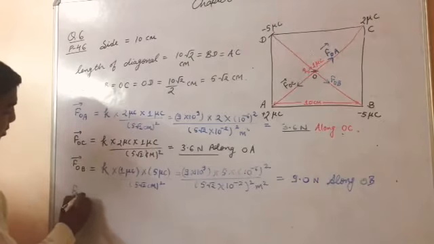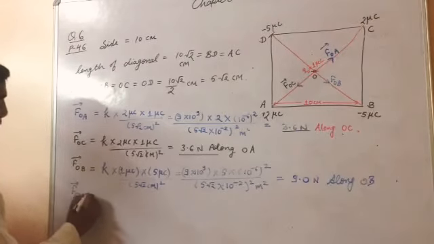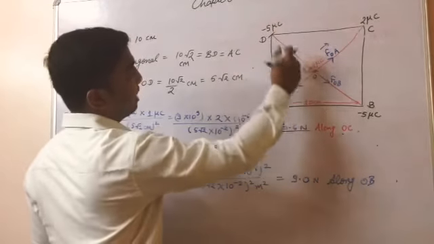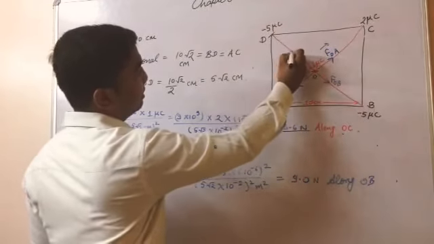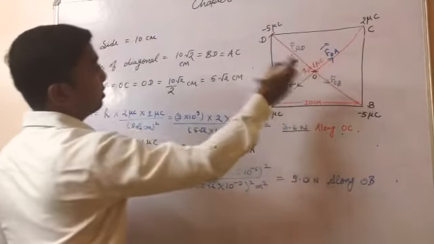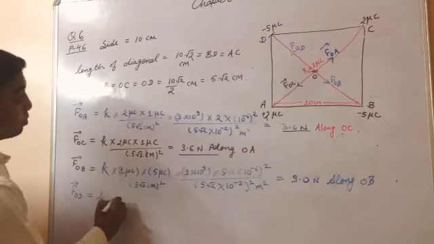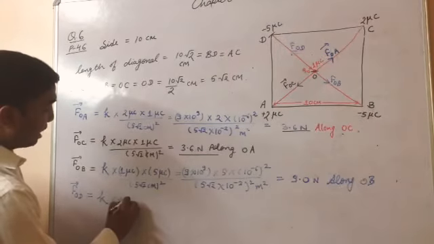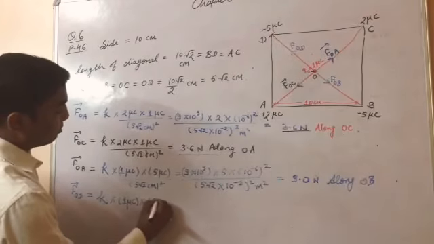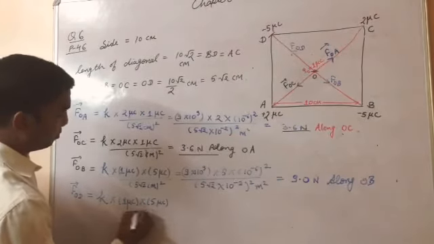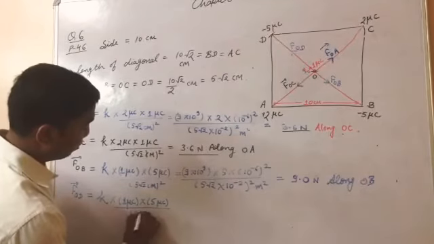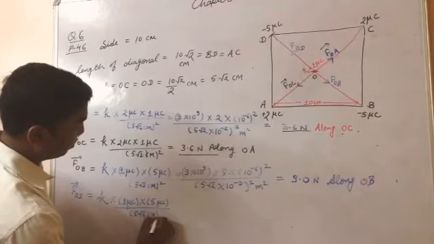Now, the last that we have to calculate is FOD. And what is FOD again? This is plus, this is minus, so the direction of the force would be attractive, meaning this is the direction of FOD. And FOD would be what? Again 1 microcoulomb into 5 microcoulomb divided by 5 under root 2 centimeter square.